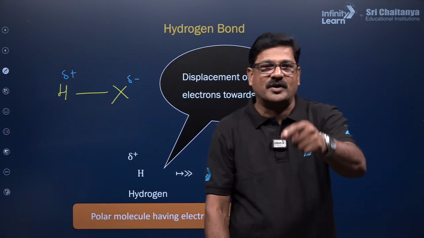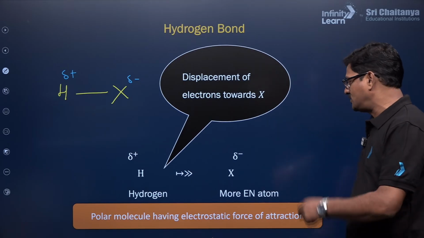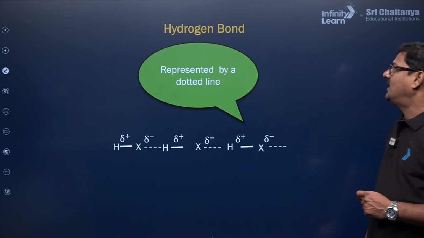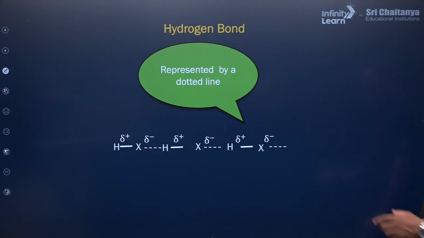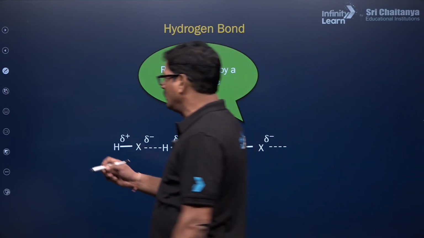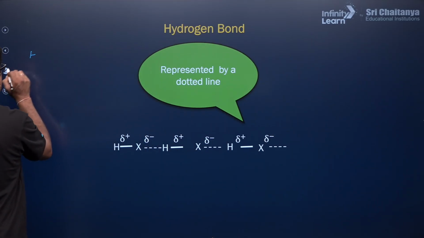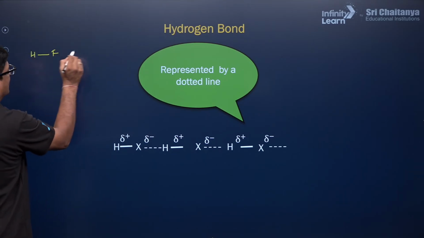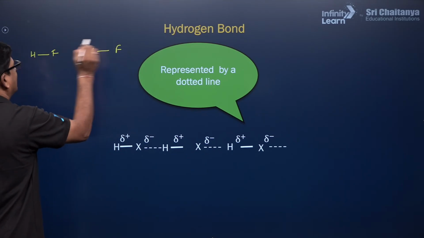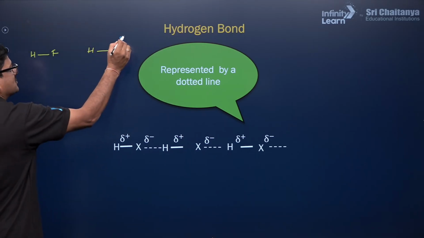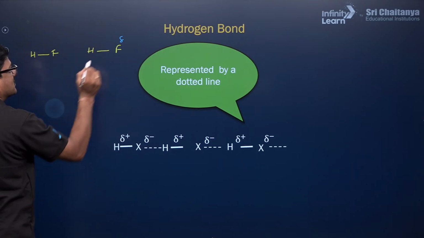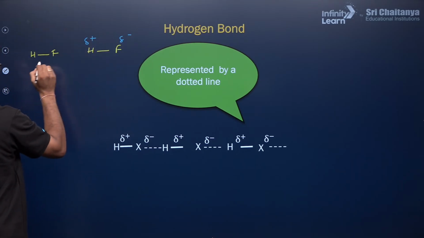Due to that polarity, there is a dipole-dipole type of interaction, and the hydrogen bond is represented by a dotted line. For example, hydrogen to fluorine, with a partial negative charge and a partial positive charge.